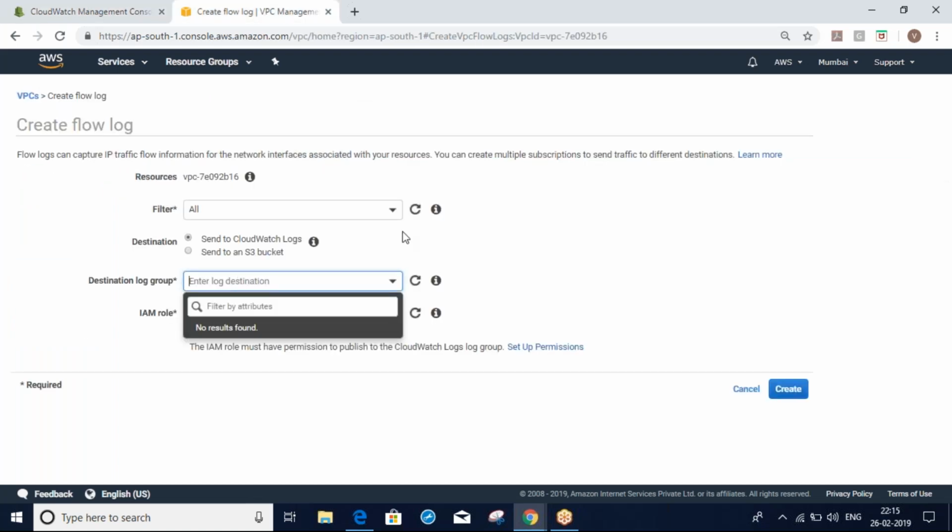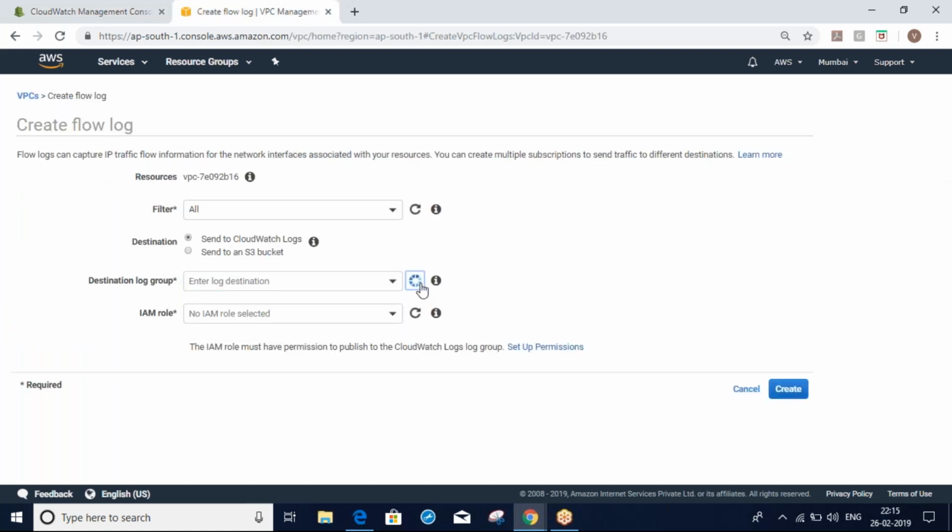So okay, I'll come here, just refresh. Just VPC, correct. Here you can see IAM role. So why is an IAM role required here? Any guesses? Because VPC is one service and CloudWatch is another service. Yeah, so one service is accessing another service. That's why.